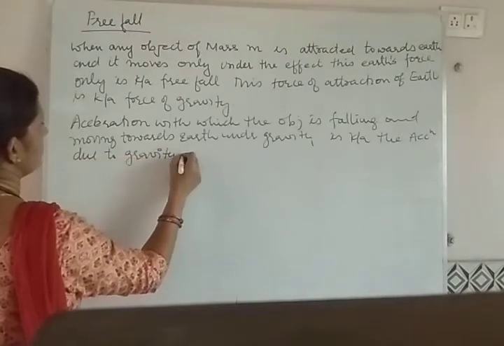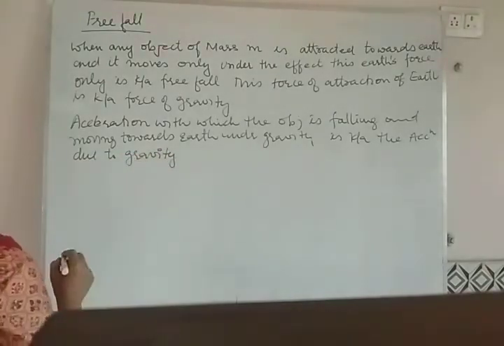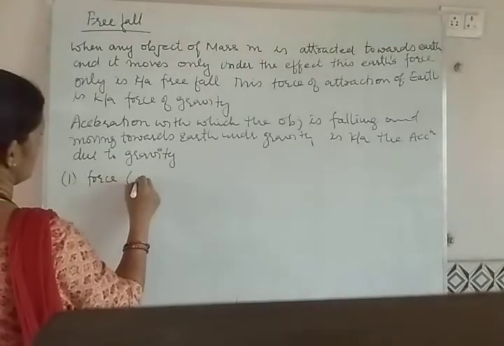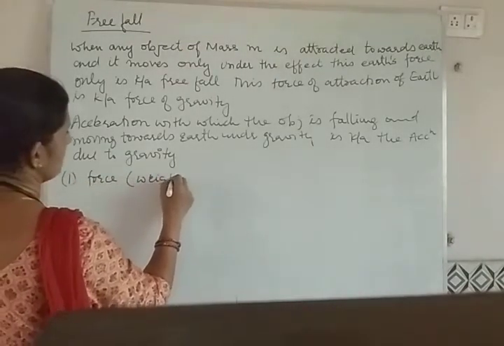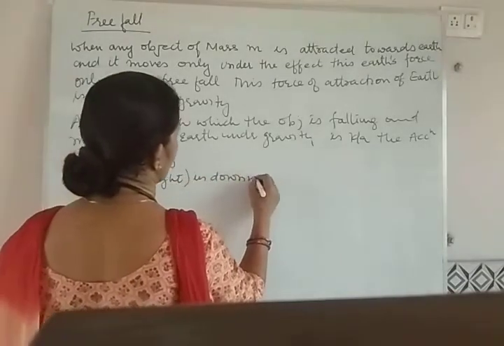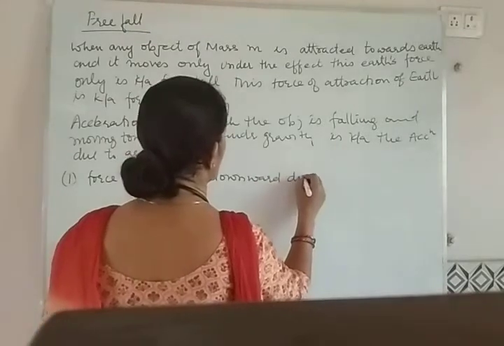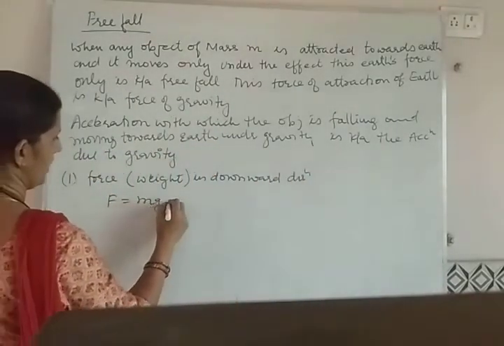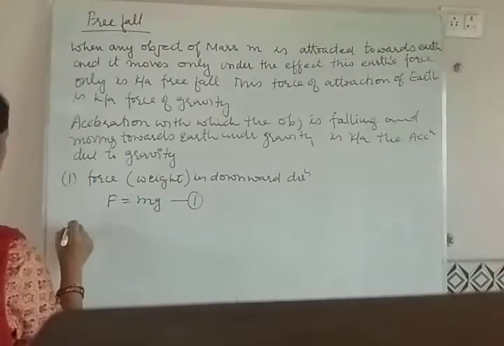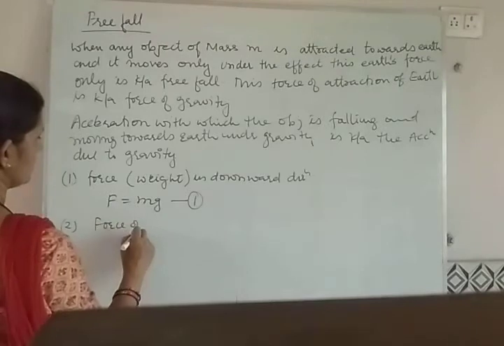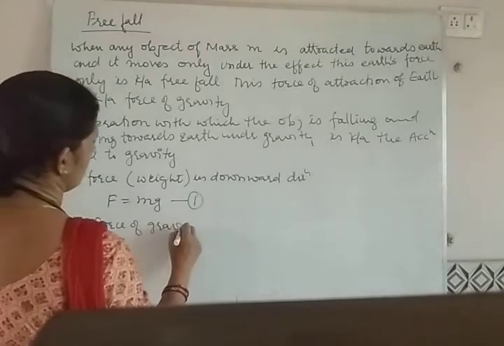It means two forces are acting on the body. One is the force, that is the weight, in downward direction, that is F is equal to mg, equation 1. And second is the force of gravitation.